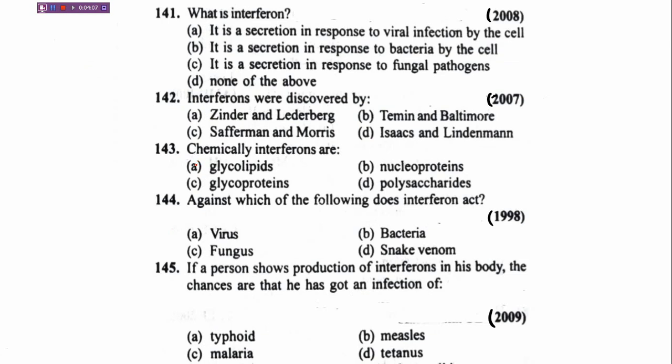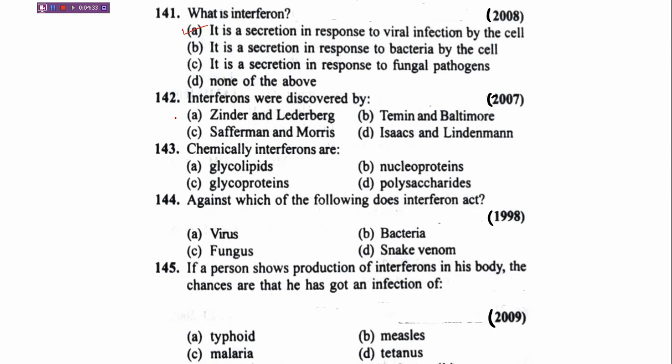What is interferon? Now you know the answer. A. It is secreted in response to viral infection by the cell. B. It is secreted in response to bacteria by the cell. C. It is secreted in response to fungal pathogens. D. None of the above. We know the correct answer, that is A, in response to viral infection.